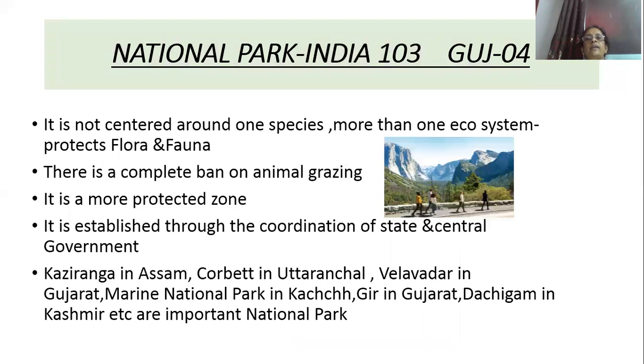Then the second one is a national park. So the main aim of a sanctuary, national park and bioreserves is to protect wildlife. We have seen that the majority of the animals are extinct. Some are on the verge of extinction. So in order to protect these animals, sanctuaries, national parks, and reserves have been established.